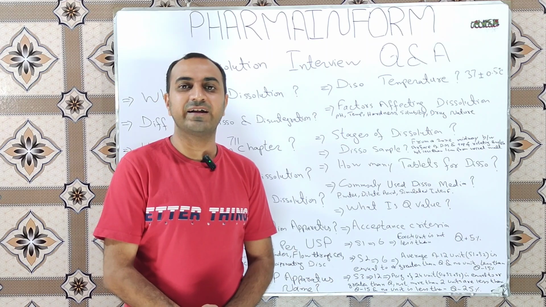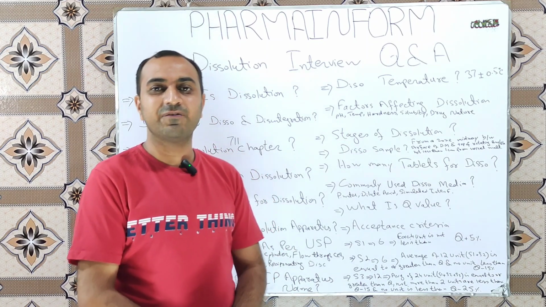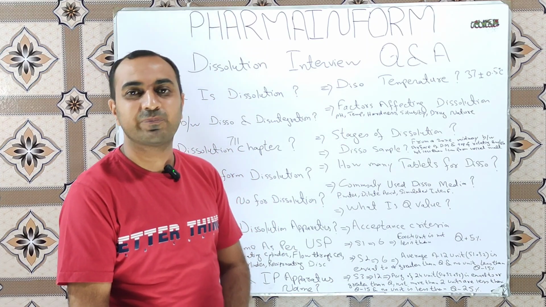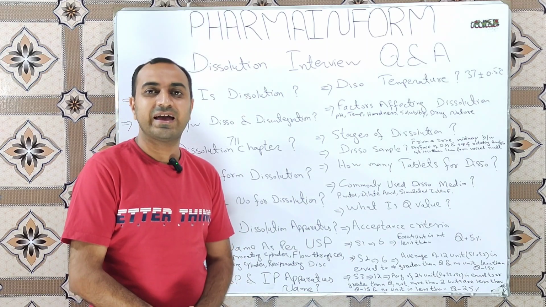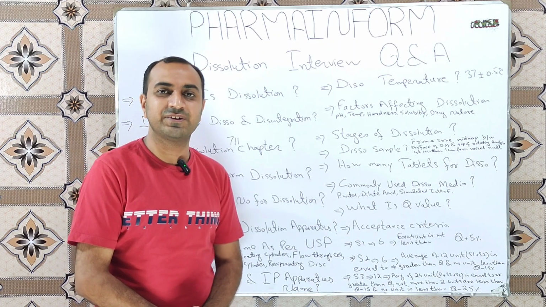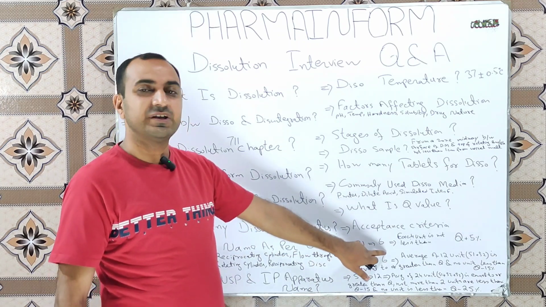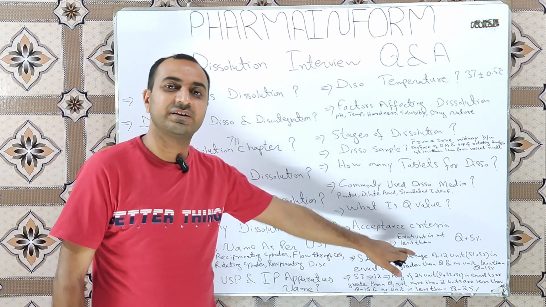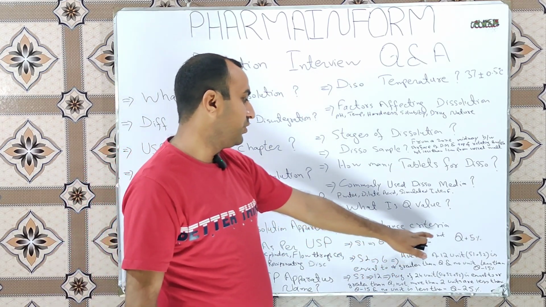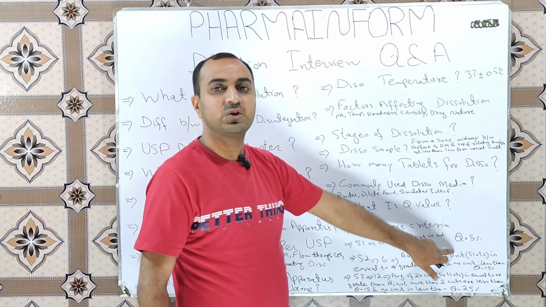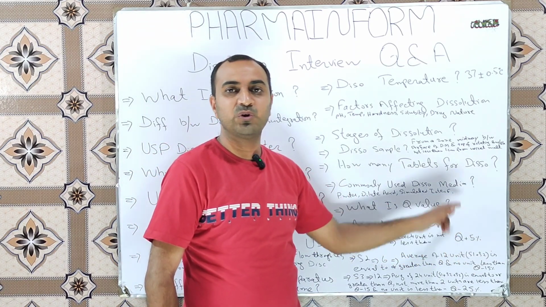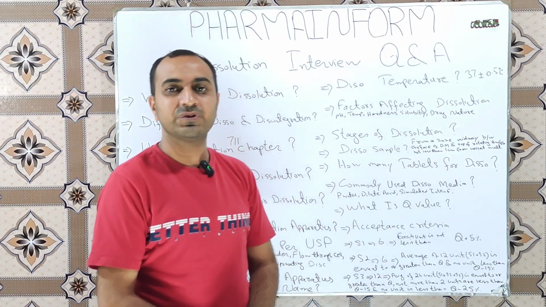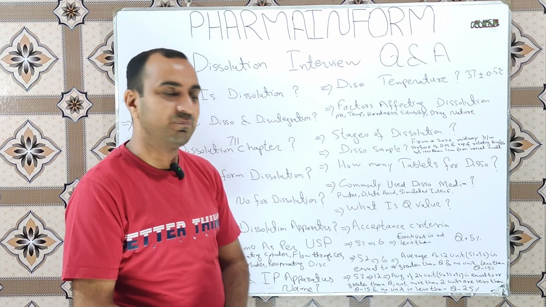Next question: what is the acceptance criteria for the dissolution, or what is the acceptance criteria for S1, S2 or S3? For S1 we take 6 units, and the acceptance criteria is that each unit is not less than Q plus 5%. Q is the amount of API which is dissolved in the dissolution medium.